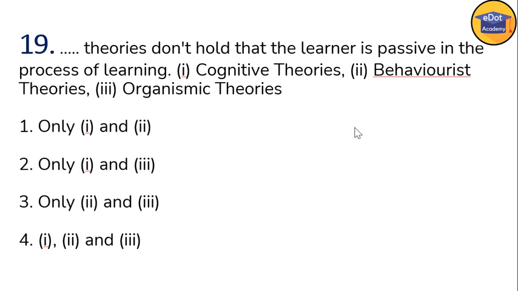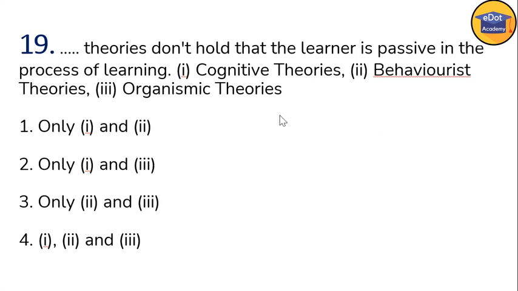Okay, so which theory holds that the learner is passive in the process of learning? Cognitive theory, behaviorist theory, and organismic theory. So you have to tell me which don't hold that. I repeat the question here. That means which of the following theories don't hold that the learner is passive in the process of learning? Okay, don't hold that.